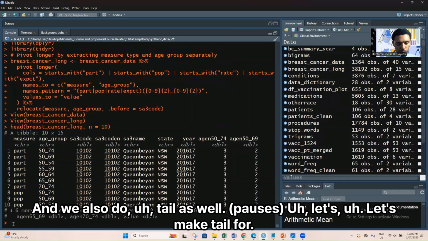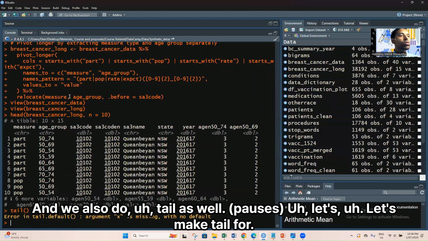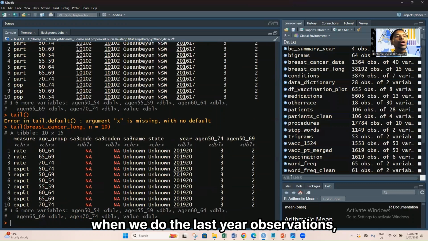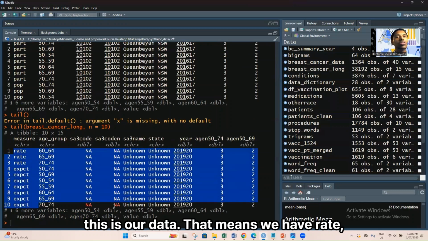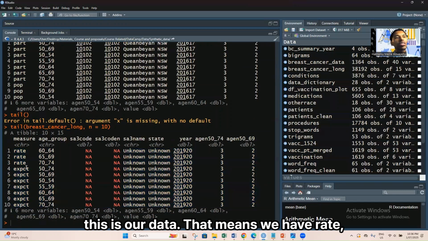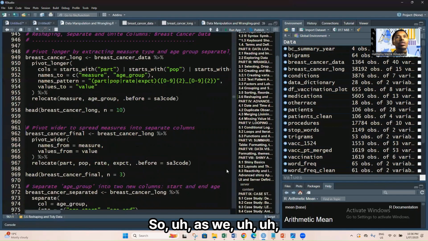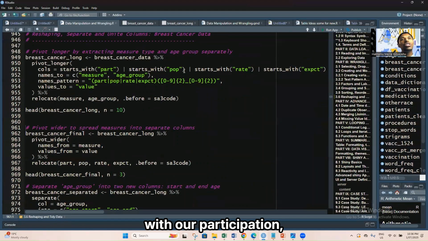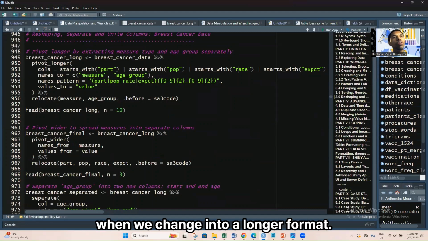Let's look at the last 10 observations. This is our data. That means we have rate, especially in the first column in measure, we have rate, we have expected, that means we have participation, population, rate, and expectation. So they all come as one variable when we change into longer format.